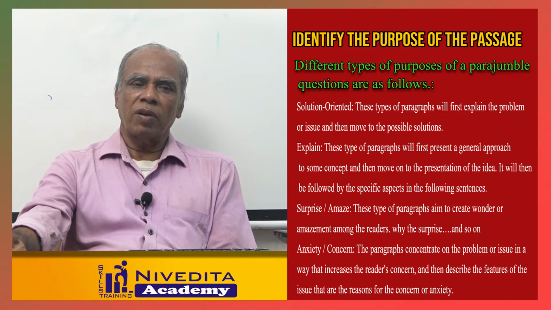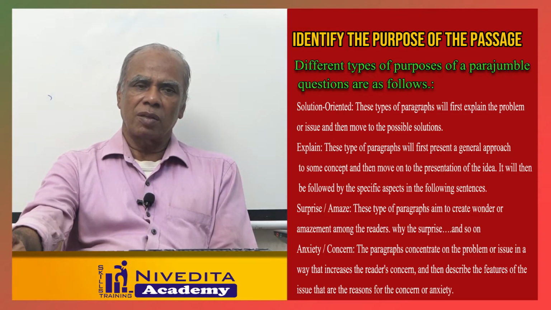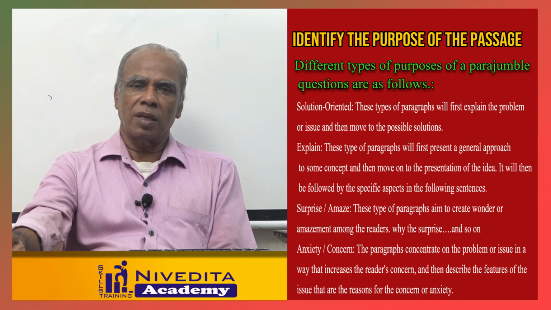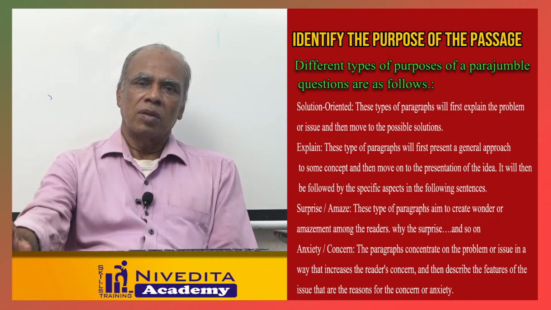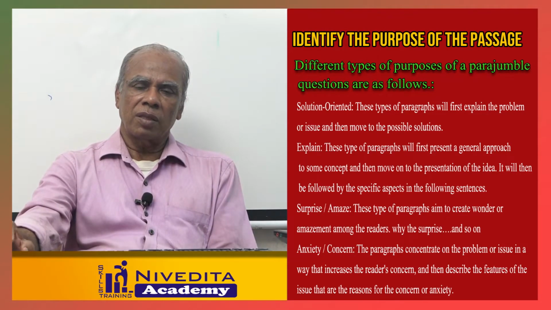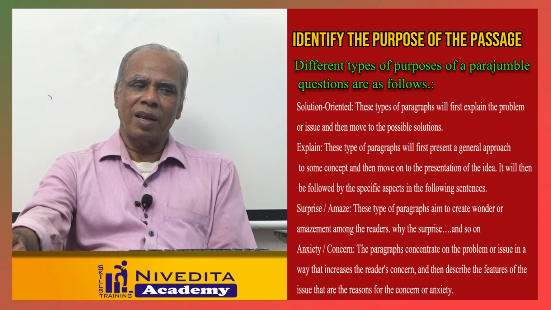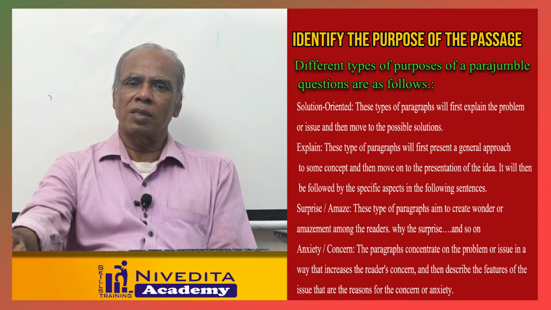How to identify the purpose of the passage. There are some sentences given in a jumbled form. After reading the passage, you should come to a conclusion about what kind of purpose is given in this passage. There are different kinds of purposes.